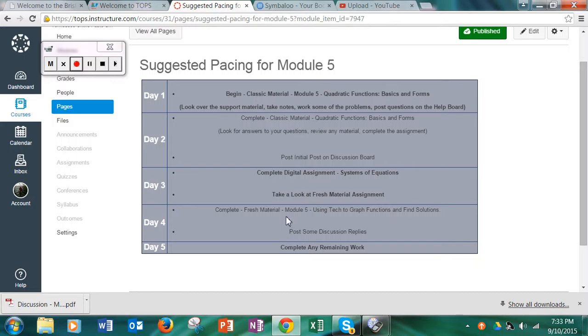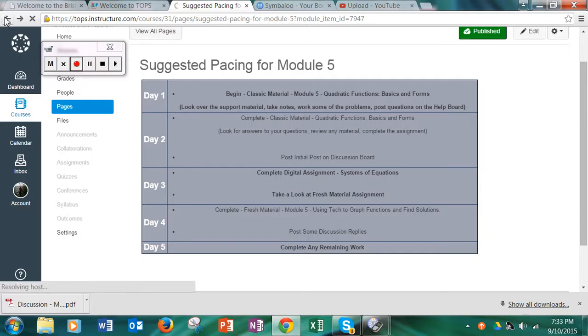Don't just choose A, B, C, D. I'm supposed to get to see the steps you're taking to solve the problems. Again, make some more posts on the discussion board. Make sure that you've had 48 hours in between those so that you get credit for allowing enough time in between. Day 5, complete any remaining work and have a good weekend if you're already finished.